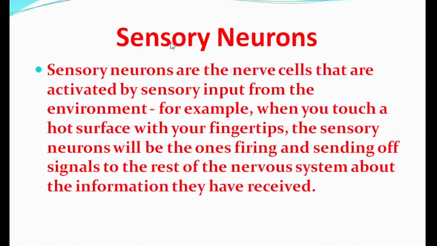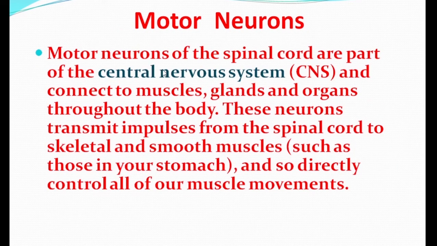So sensory neurons receive inputs from our body, and motor neurons connect to the muscles, glands, and other organs throughout the body, and they transmit the response from the spinal cord.